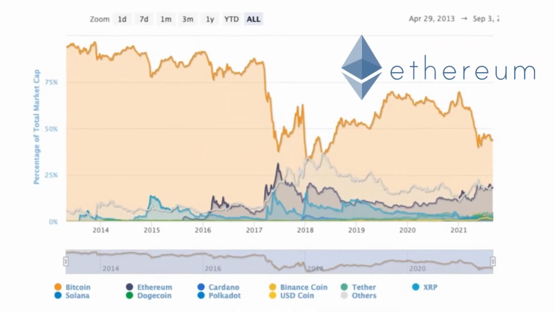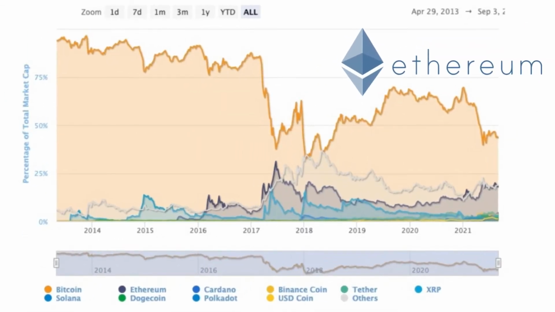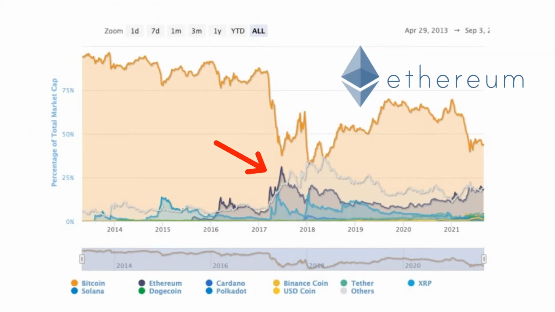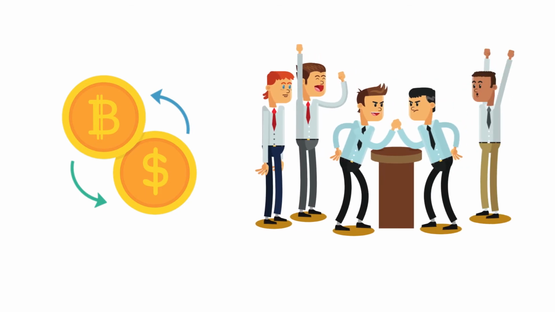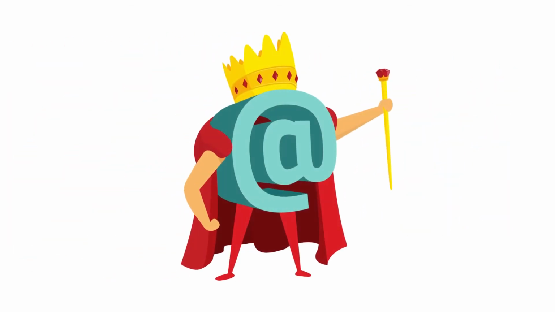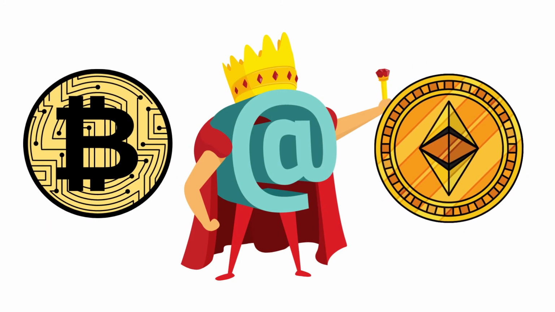Looking at the chart above, you can see how Ethereum fluctuated from 100% domination in 2013, to coming within 6% of becoming the new sun in the crypto ecosystem 4 years later. The concept of changing dominance, also known as a flippening, has its own language, as do most things in crypto. The concept of changing dominance is significant because it exemplifies the competitive character of cryptocurrency. Each coin is attempting to gain greater influence, which in the instance of Bitcoin versus Ethereum, boils down to the two coins' differing consensus methods, proof of work versus proof of stake.